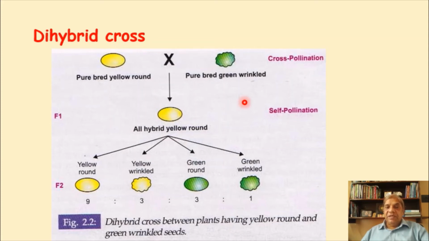Color will always remain constant. It will be pure yellow and pure green. It will never happen that some yellowness and some greenness will mix together and a new color will form. Never. So this was in very short the dihybrid cross. Moving to the next slide.